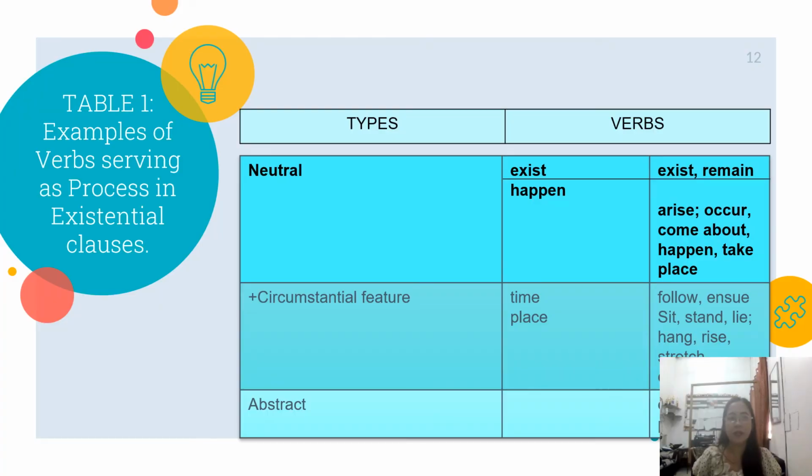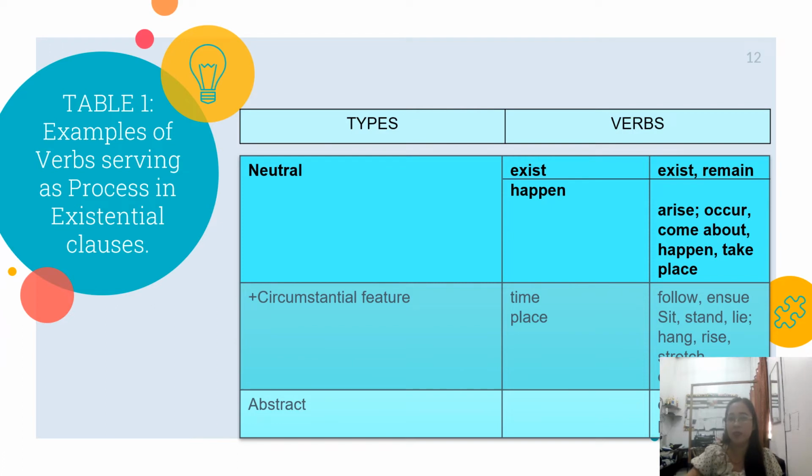So here are now the examples of verbs serving as process and existential clauses. So we have the types, the neutral, the circumstantial feature, the abstract. For the neutral, we have the verbs that we're going to use like exist, remain, arise, occur, come about, happen, take place.